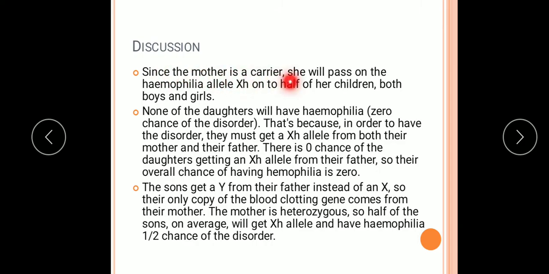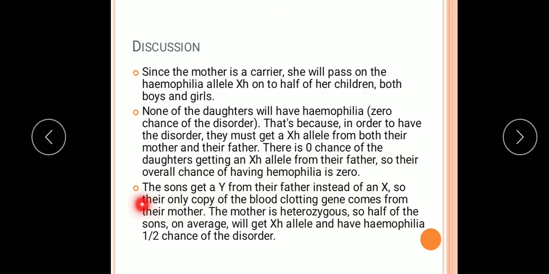Since the mother is a carrier, she will pass on the hemophilia allele XH onto half of her children, both boys and girls, as we have seen here. None of the daughters will have hemophilia, that is zero chance we have seen. Why? That's because in order to have the disorder, they must get an XH allele from both their mother and father. But here we have seen that the father is normal.